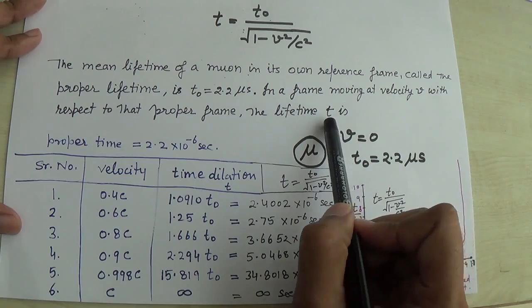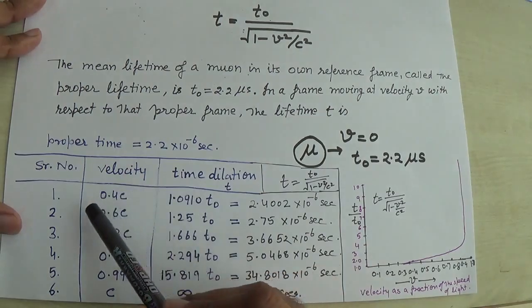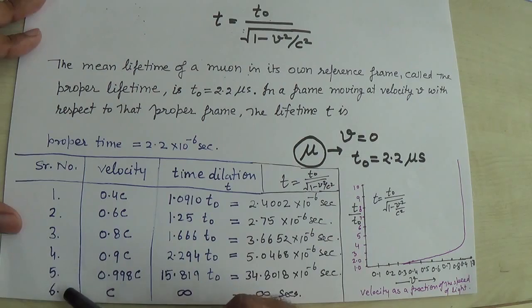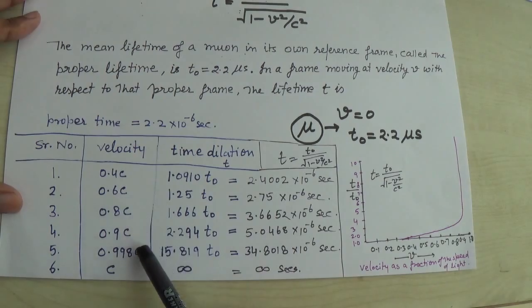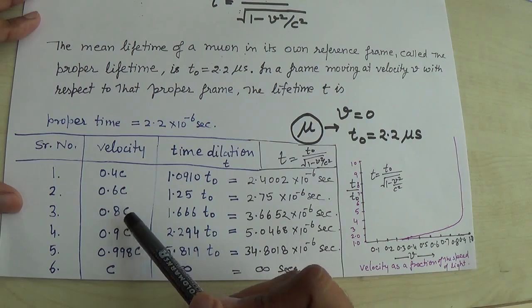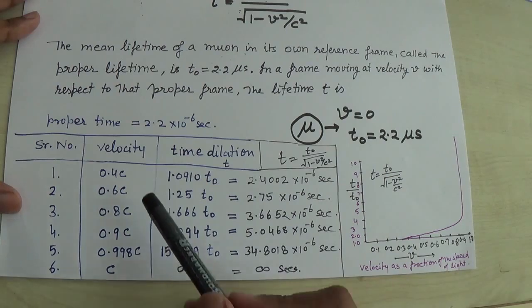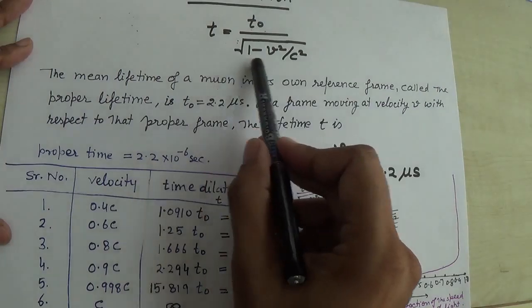I have to calculate t by using different velocities, right? Serial number, I have selected here 6 cases, and in these 6 cases I have varied the speed. The relative velocity is 0.4, 0.6, 0.8, 0.9, then 0.998 c, and then v is equal to c. We will see what happens if we vary the relative speed in the time dilation formula.